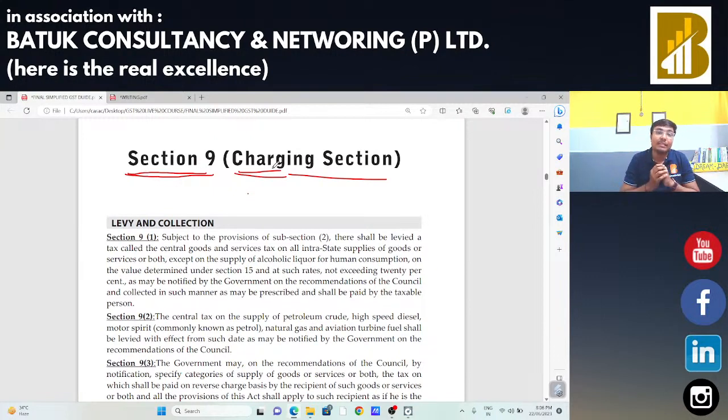Then we discussed import of services in the course or furtherance of business, if it comes from outside India, in that case that will be treated as supply and GST should be payable accordingly. Then we started our discussion on mixed supply and composite supply, Section 8 of the CGST Act. In composite supply, one supply will be your principal supply and another supply will be your ancillary supply. They are both naturally bundled and the price may be separated. But in case of mixed supply, they are not naturally bundled and the price is single.